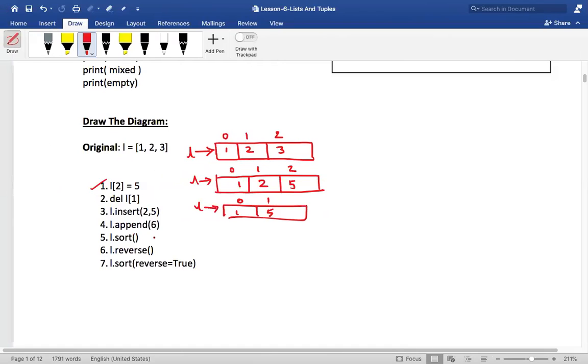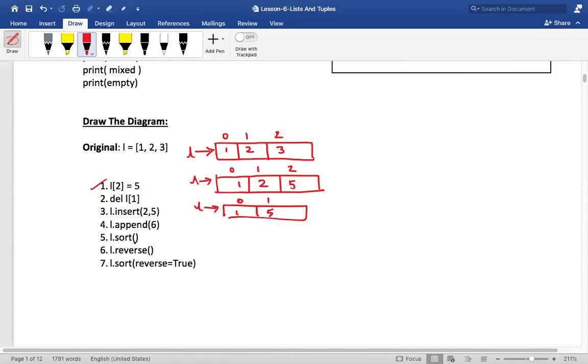What do you mean by L dot sort, my dear friends? What do you mean by sorting? Append is appending to the end, attaching to the last. Now insert, you can insert at any position, Rajeshwar. Did you understand? Appending, you can only append at the last, towards the end. Insert, you can insert at any position.